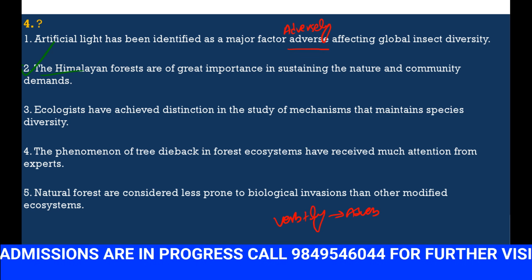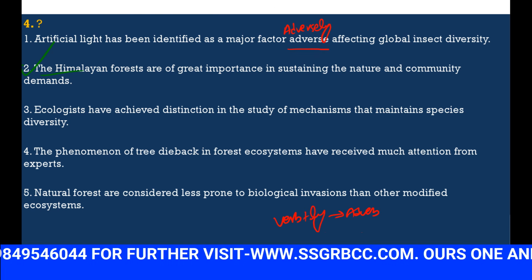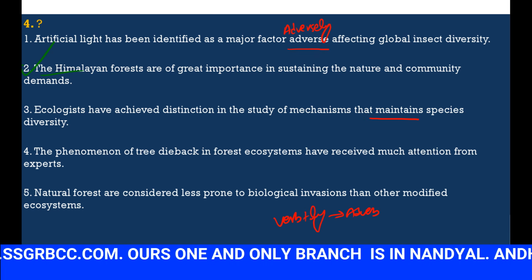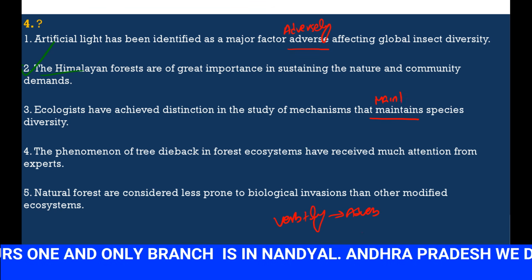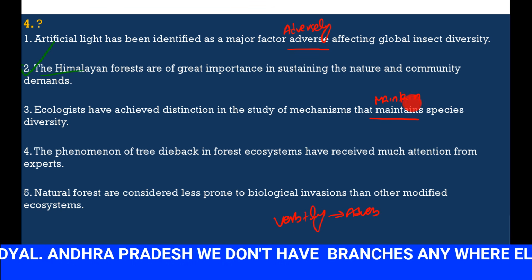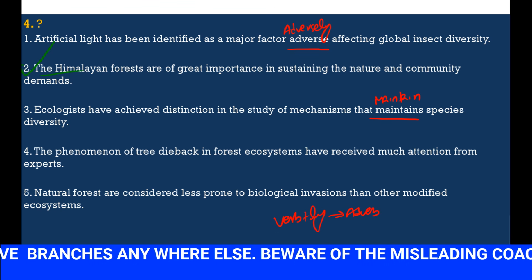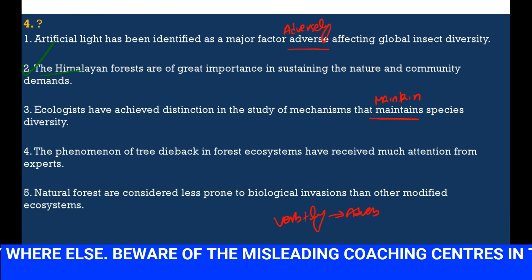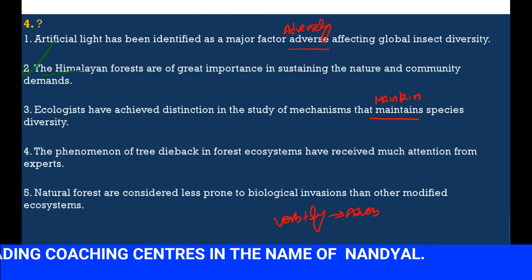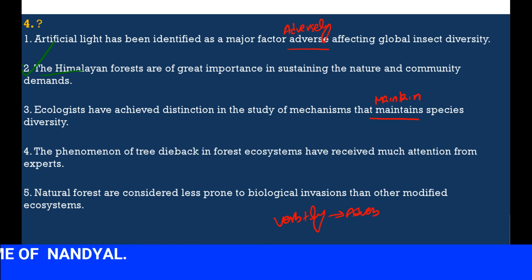Ecologists have achieved distinction in the study of mechanisms that maintain species diversity. So here we should use maintain, the plural verb. Maintains is singular, maintain is plural. Why? Because mechanisms is plural. We should use the plural verb maintain. Maintains is singular.